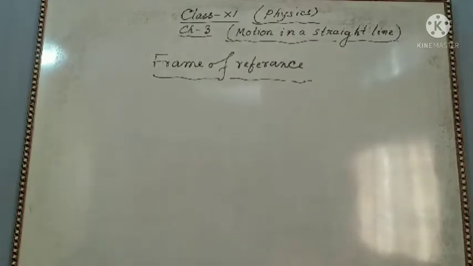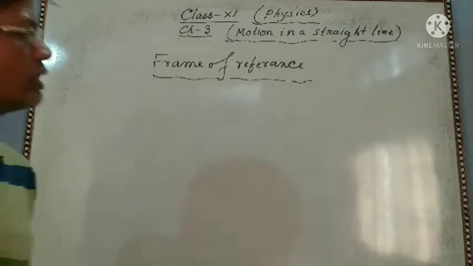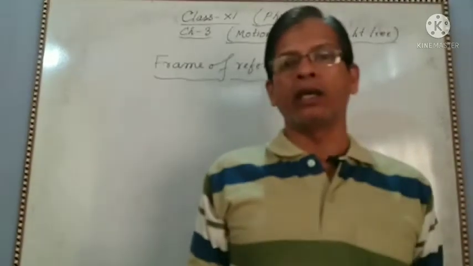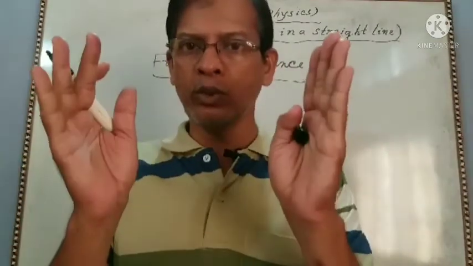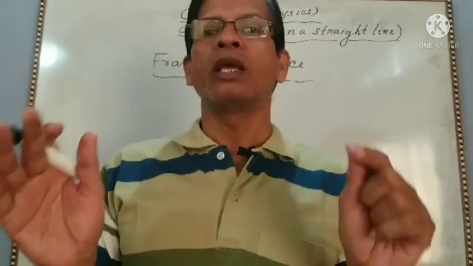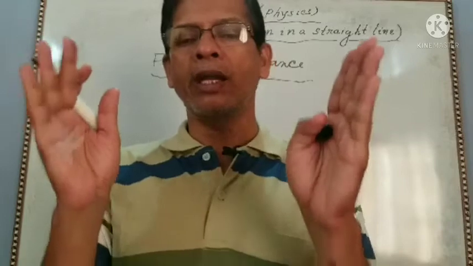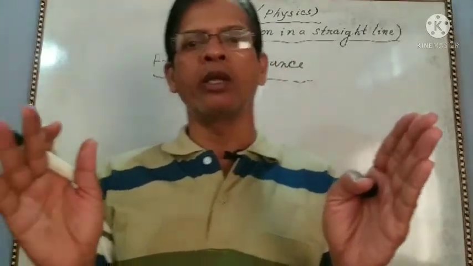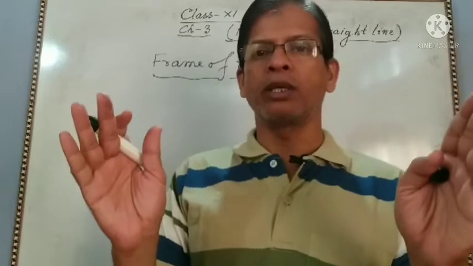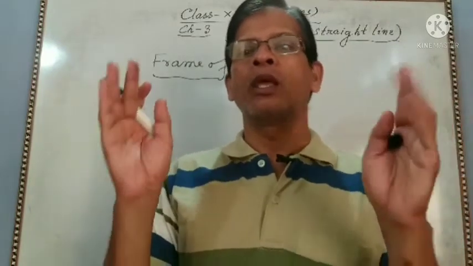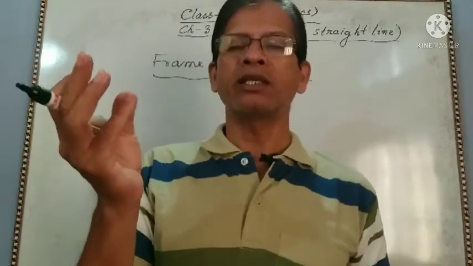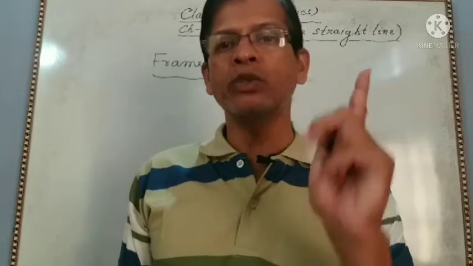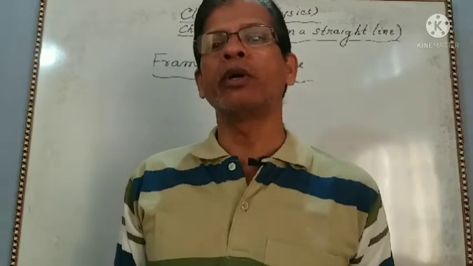Then this is called the frame of reference. What is frame of reference? This is the coordinate system, like XYZ, attached to an observer which will observe the velocity, displacement, acceleration of an object. This coordinate system is called the frame of reference.